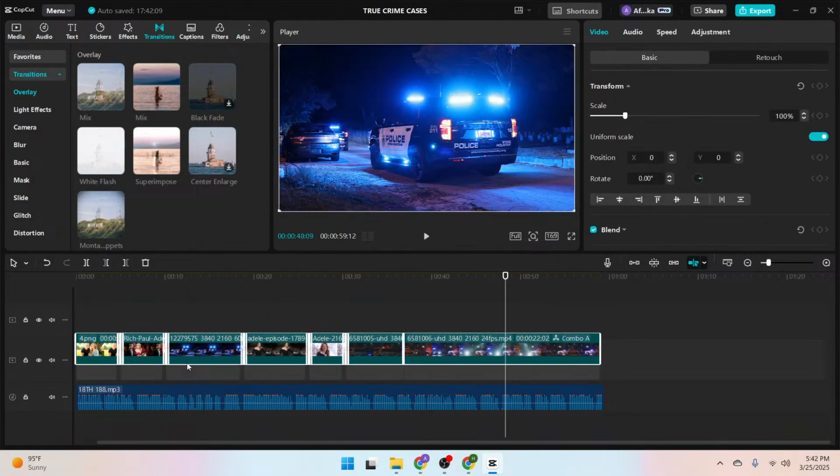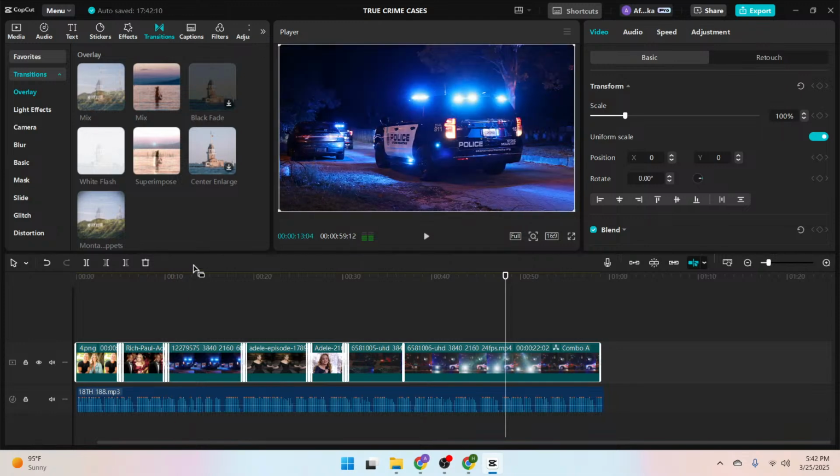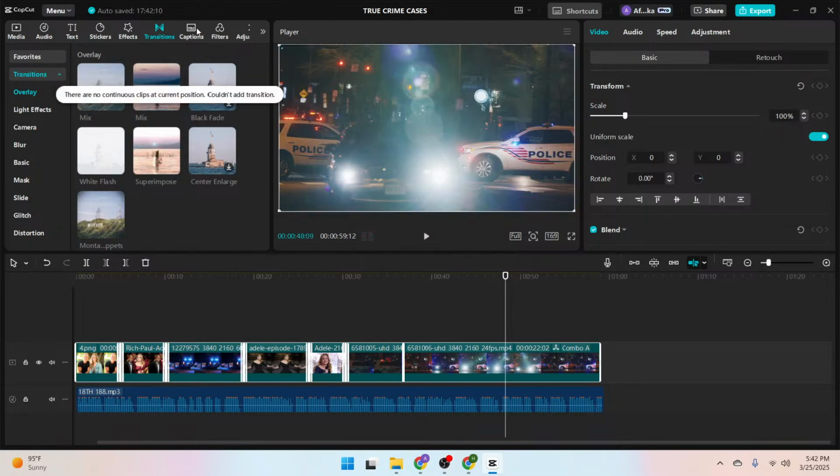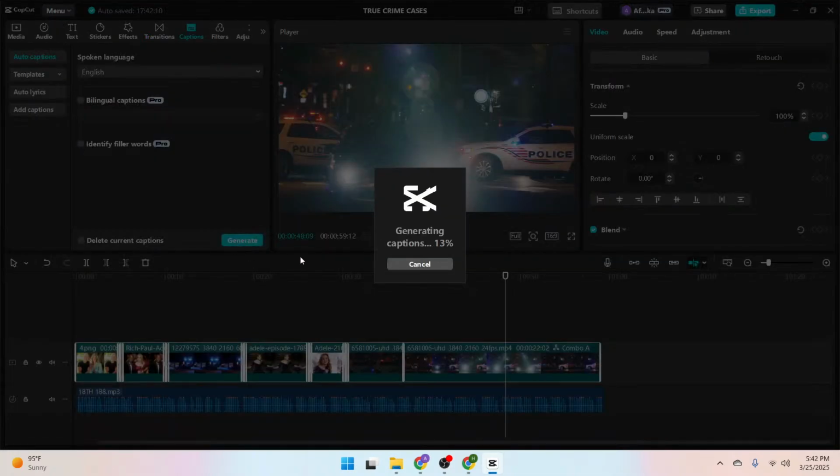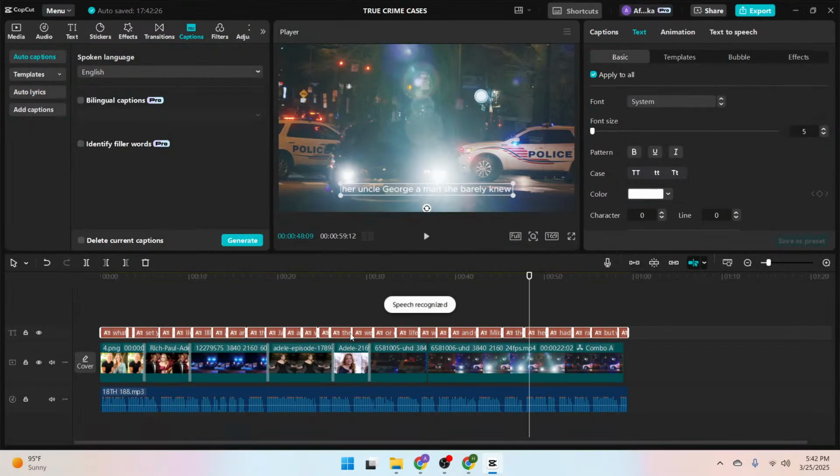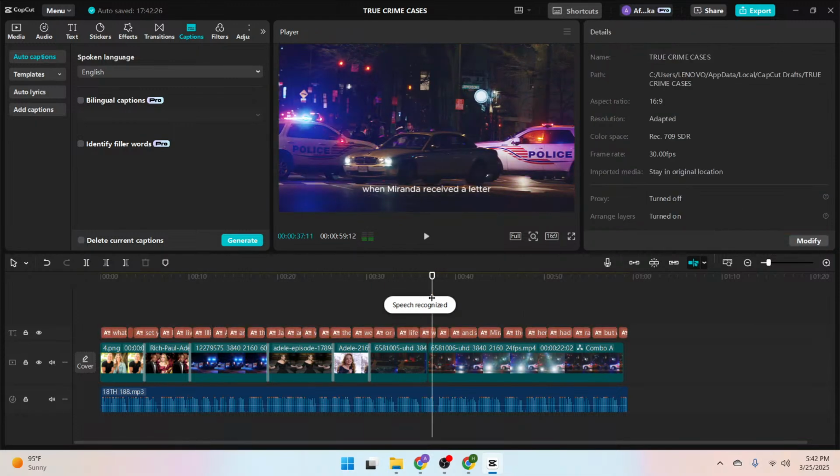Then what you do next is go to captions and click on generate captions. Within a few seconds, it's going to automatically generate matching captions for this particular story that you are working on. Wonderful. So here is the captions right here.